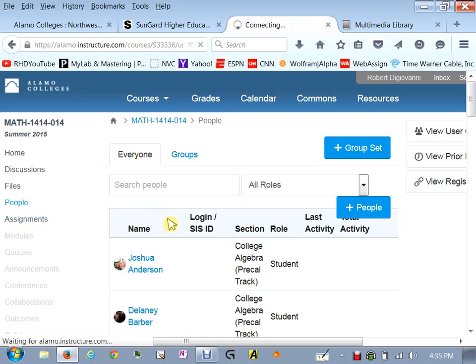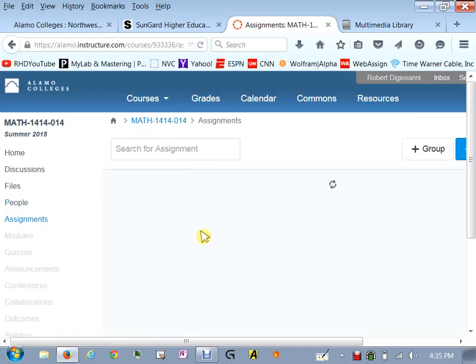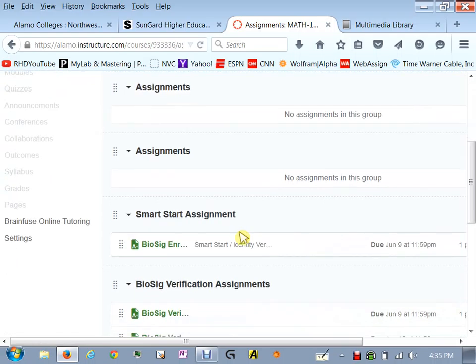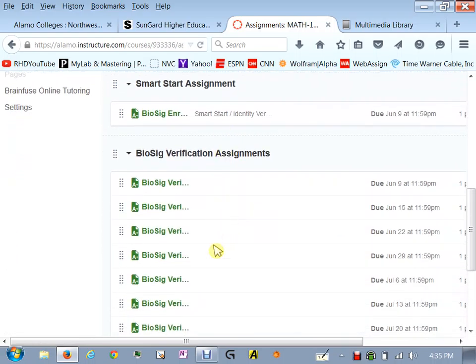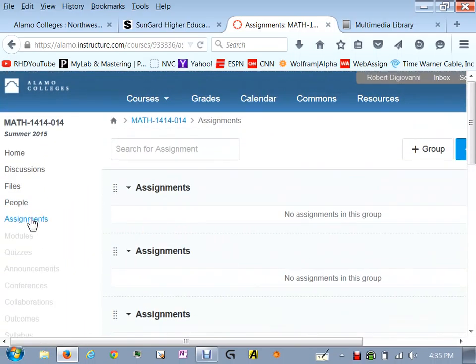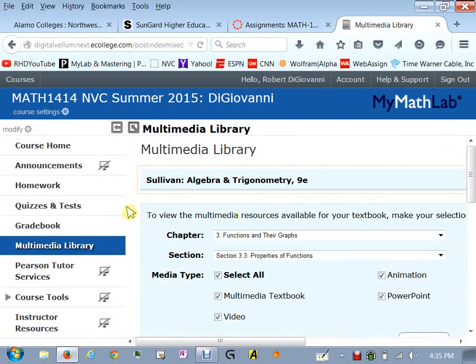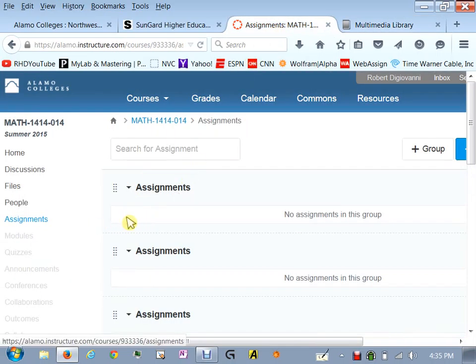And then the assignments, that's where you do the biosigs. This is the biosig verification stuff. Remember, these assignments are different than the ones you do here. These are your homework and quizzes that have to be done, and you have to stay on task with them. So there are 2 different places where you have assignments. These are just your verification, and then your actual math homework and stuff. Okay, I hope I've covered everything.